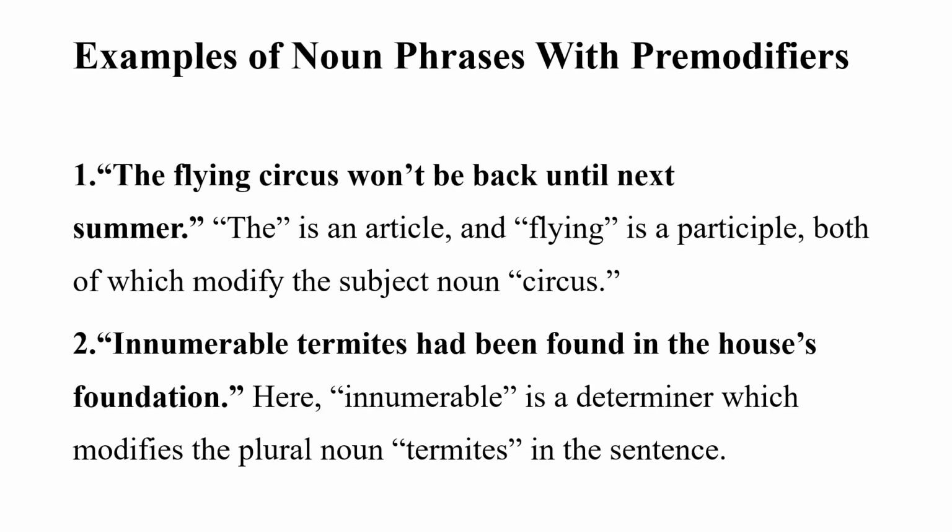Examples of noun phrases with pre-modifiers you can see over here. The flying circus won't be back until next summer. So the is an article and flying is a participle, both of which modify the subject noun circus. In the second example, innumerable termites had been found in the house's foundation. Over here, innumerable is a determiner which modifies the plural noun termites, because of the s, that's why we call it a plural noun.